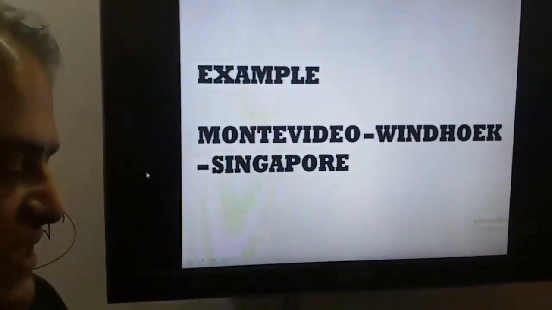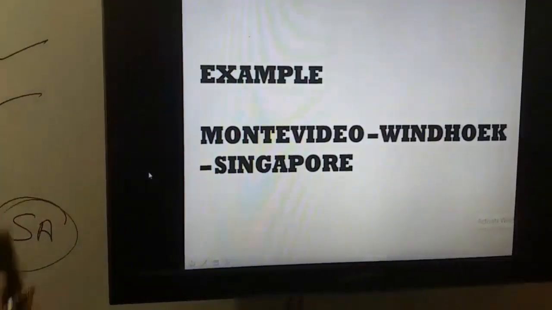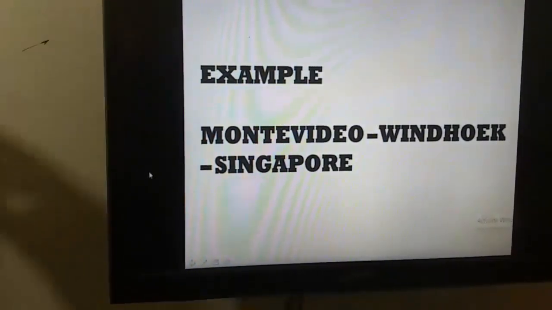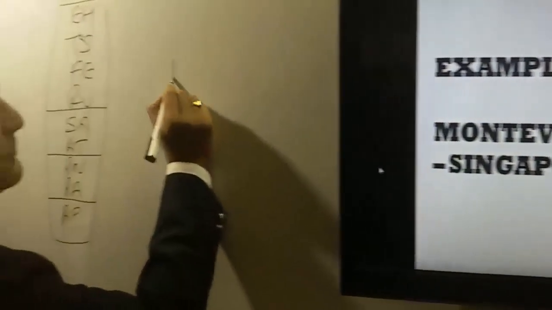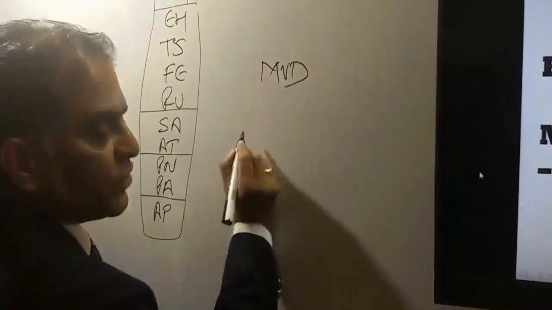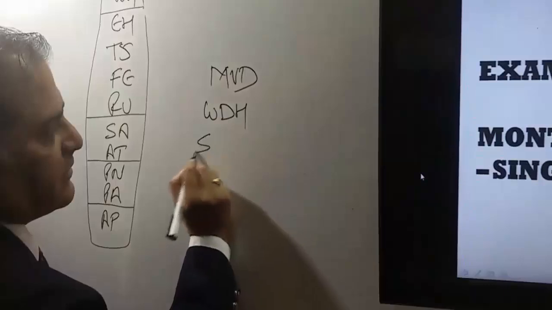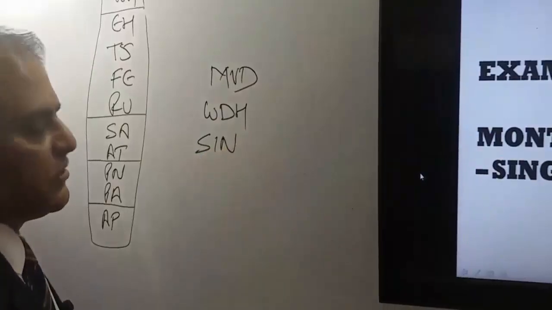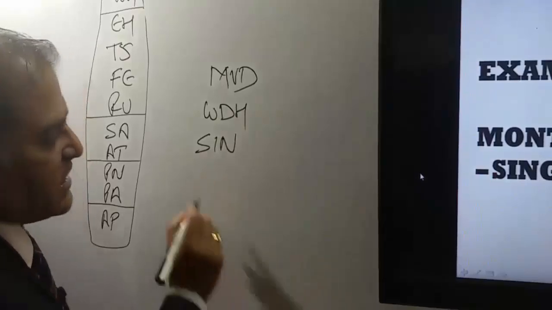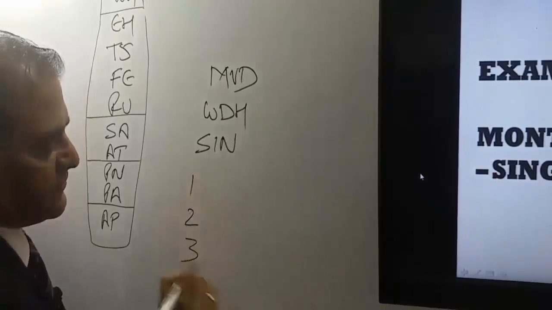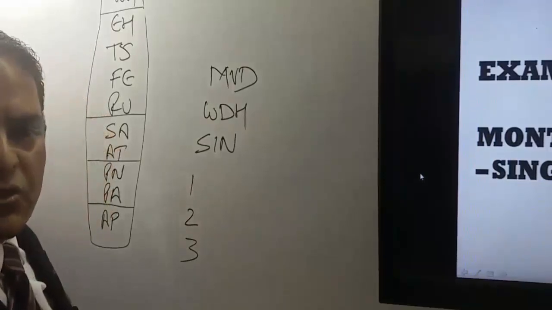I will check the next example, Montevideo, Windhoek and Singapore. Now, as we already know, our itinerary has to satisfy three conditions. Very first is Montevideo. Montevideo is in Uruguay.